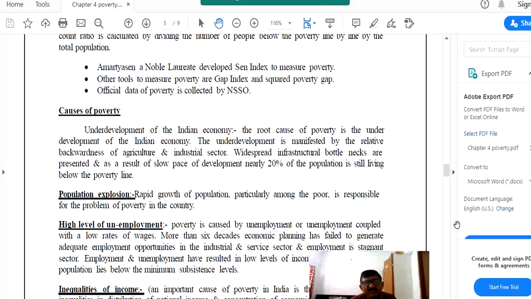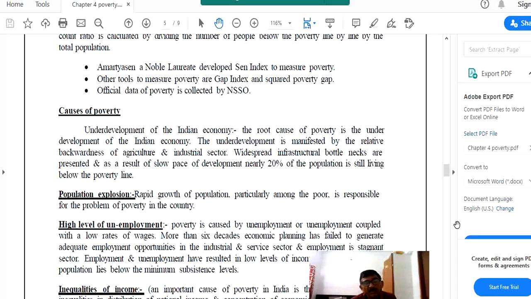More than 6 decades of economic planning has failed to generate adequate employment opportunities in the industrial and service sectors, and employment in the agriculture sector is stagnant. Unemployment and underemployment have resulted in a low level of income, and a large share of the population lives below the minimum subsistence level. So another cause of poverty in India is unemployment as well as underemployment.